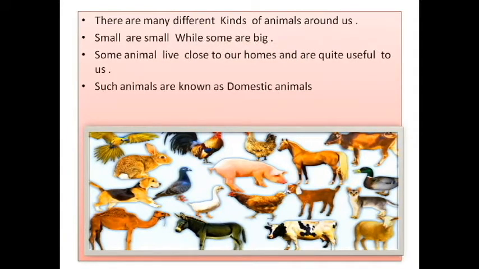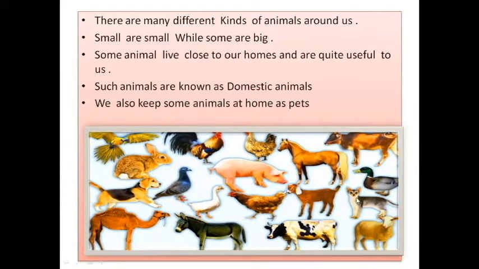What do you mean by domestic animal? Some animals live close to us and our homes and are quite useful to us. Such animals we will call domestic animals. And we also keep some animals at home as pets. Which animals we will call pets? That is cat and dog. Dog and cat are known as pet animals.